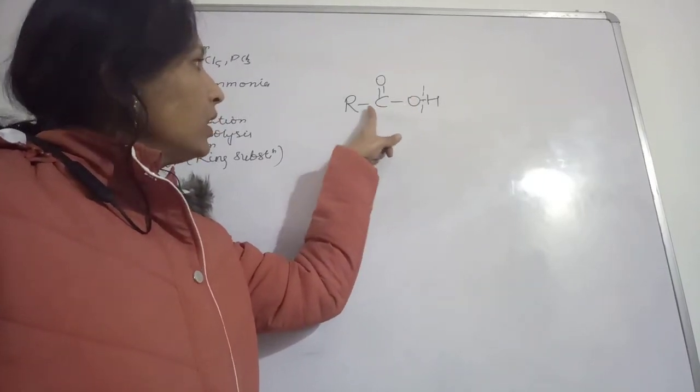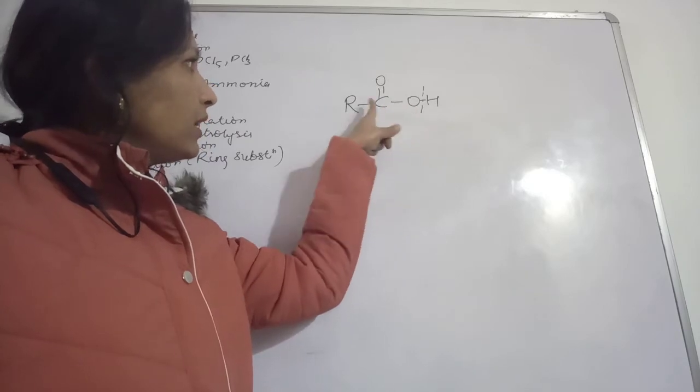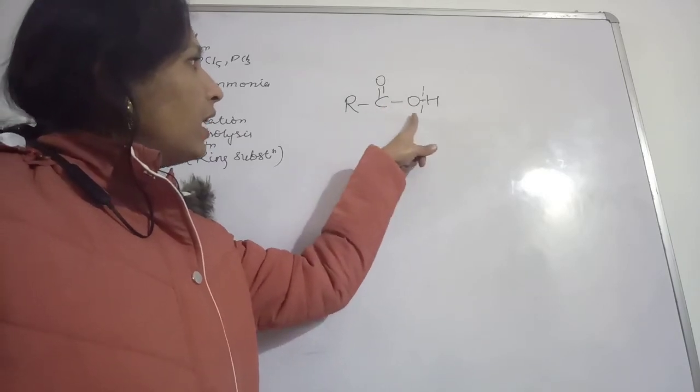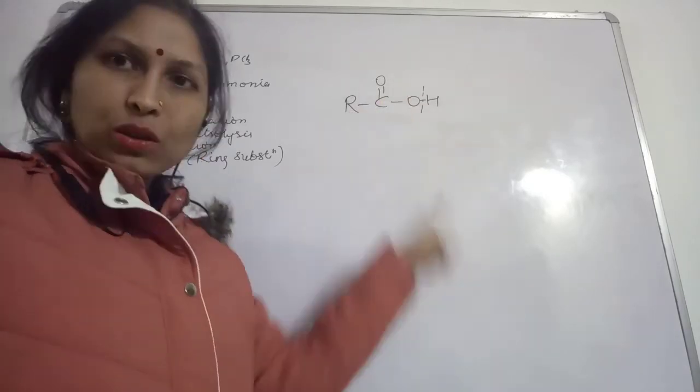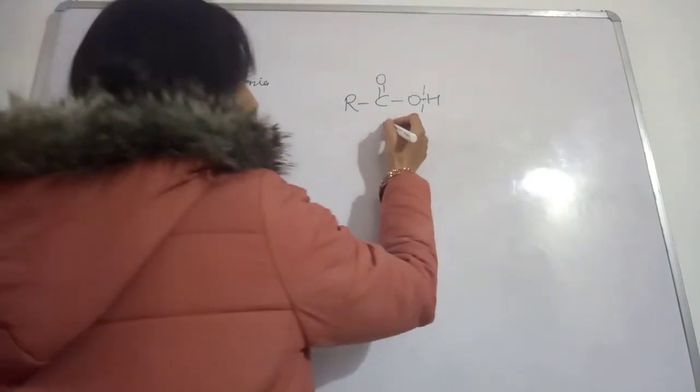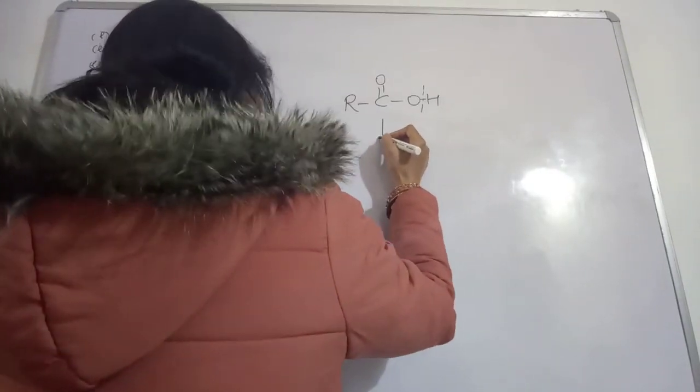Now, in this carboxylic acid, what is the conjugate base? Let me tell you.